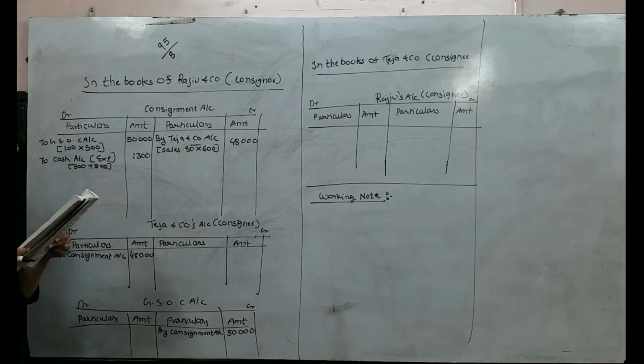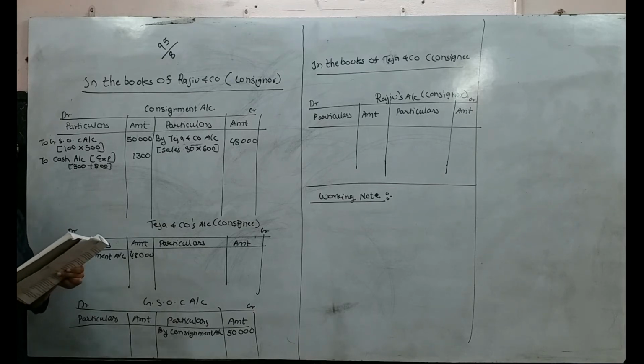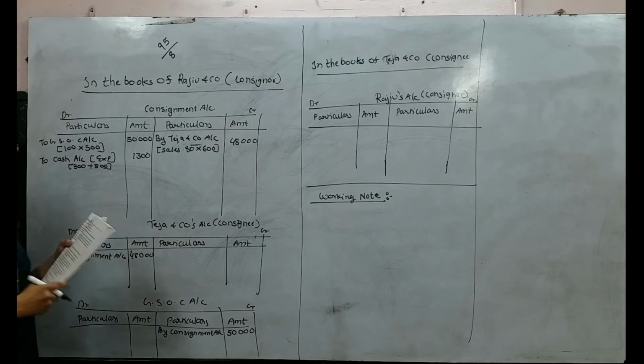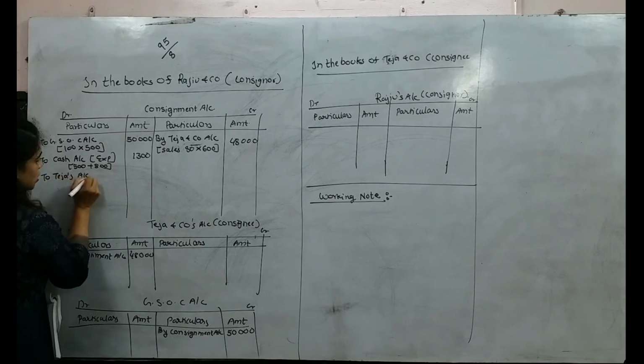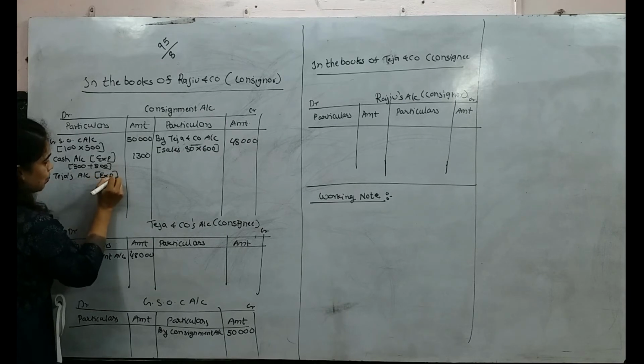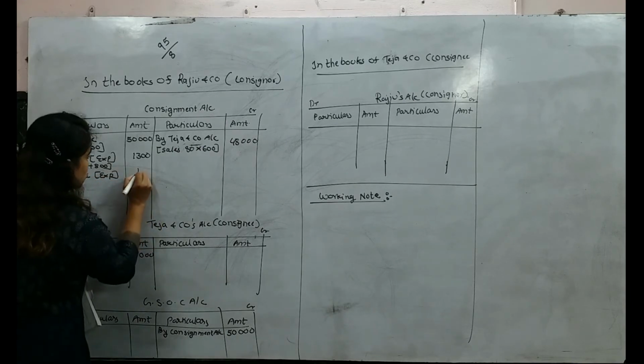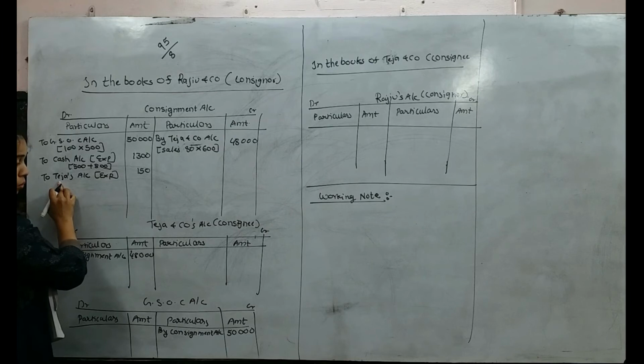Then they are saying that, see, the following expenses were deducted by them. Whose expenses these are now? We are talking about Teja's expenses. Selling expenses are 150. So consignment account debit to Teja's account in bracket expenses. How much? 150. Here to Teja is there.